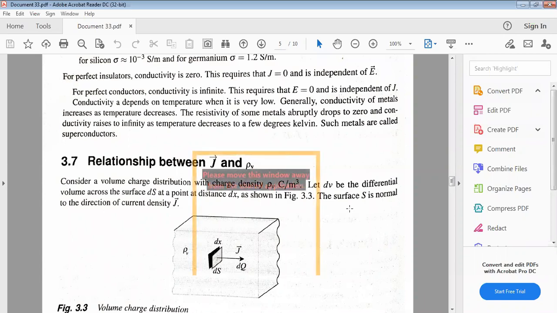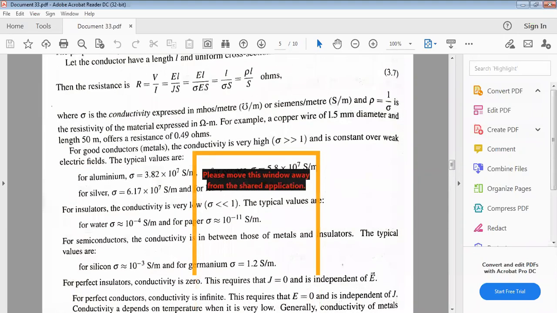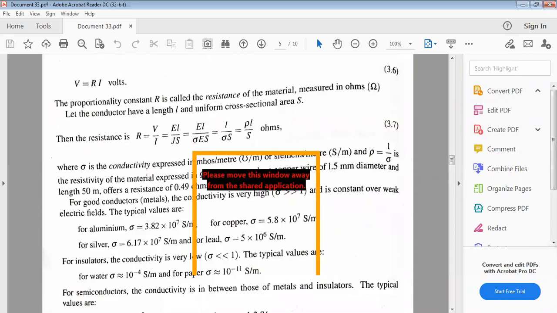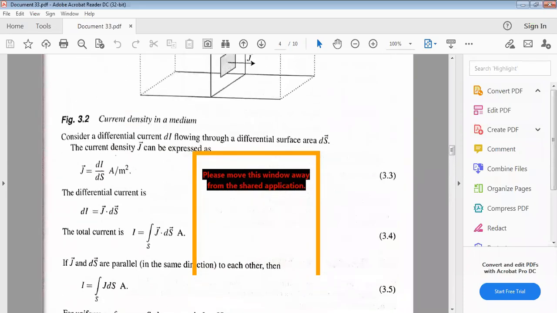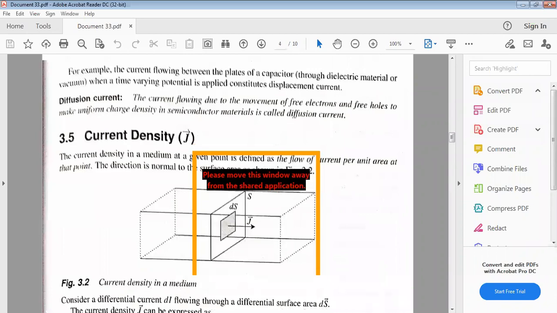Now you have clarity between conductors, semiconductors, insulators, Ohm's law and conductivity, conduction current density, and the different types of electric currents.